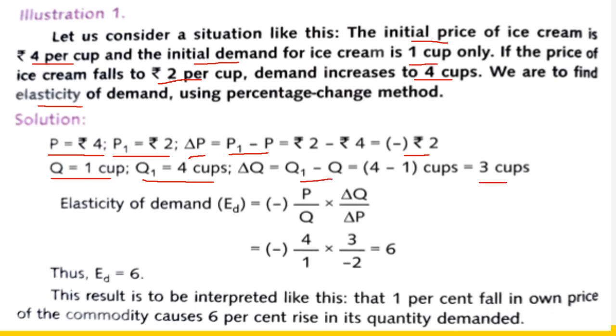Okay, so the formula is price elasticity of demand is equal to minus initial price divided by initial demand into change in demand divided by change in price. Putting the values, we get 6. That is, minus is cancelled with minus, so it is 6. This result is to be interpreted like this: 1% fall in price of the commodity causes 6% rise in its quantity demanded. Okay.